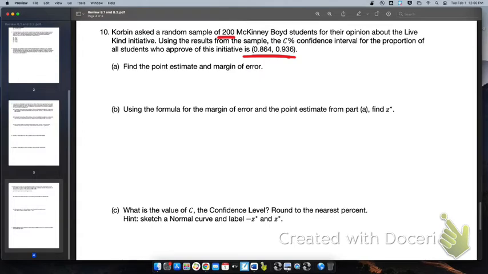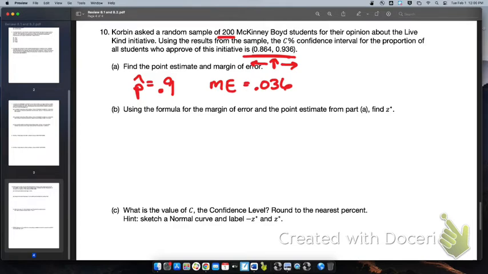So remember, point estimate is directly in the middle, okay? That's going to be your p hat. To find that value, I just need to find the average of those two numbers, and that's going to be the middle of that interval. When I average those two numbers, I get a point estimate equal to 0.9. The margin of error is the distance out to either side, and so the margin of error would be 0.036. So I have my point estimate and I have my margin of error.